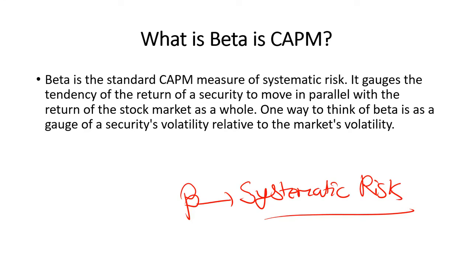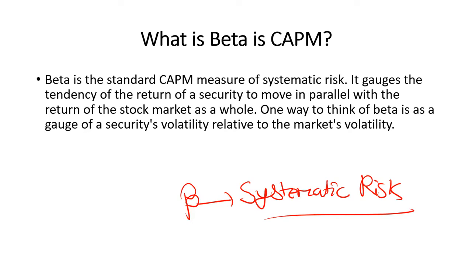It gauges the tendency of the return of a security to move parallel with the return of the stock market as a whole. It is the main factor in the CAPM model, and it compares the stock with the market portfolio as a whole.